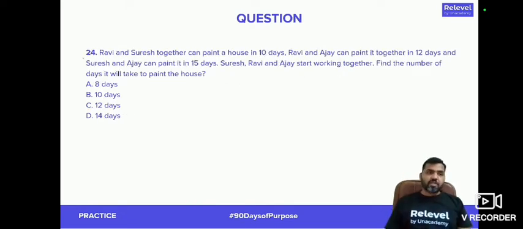Moving on to question number 24. Ravi and Suresh together can paint a house in 10 days. Ravi and Suresh together can do the work in 10 days.